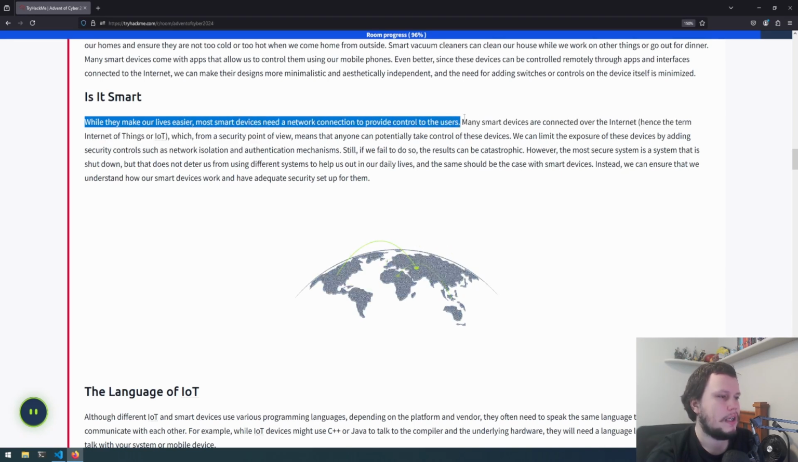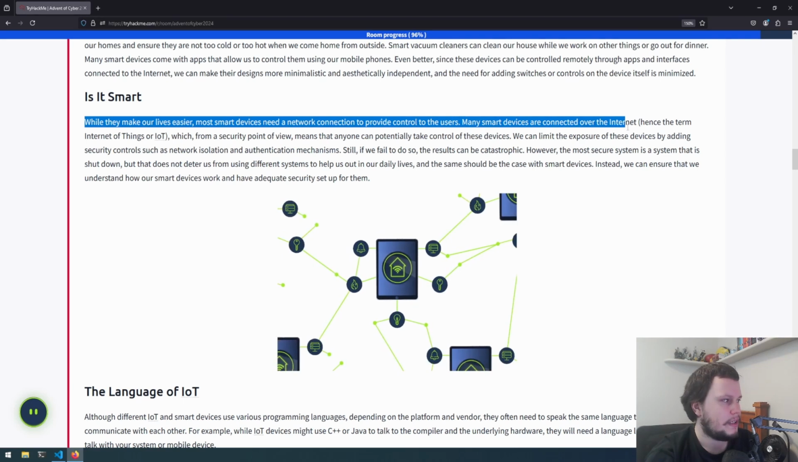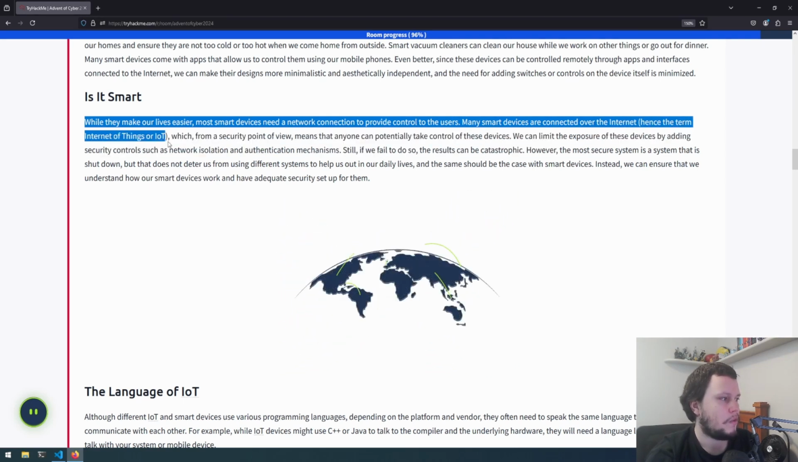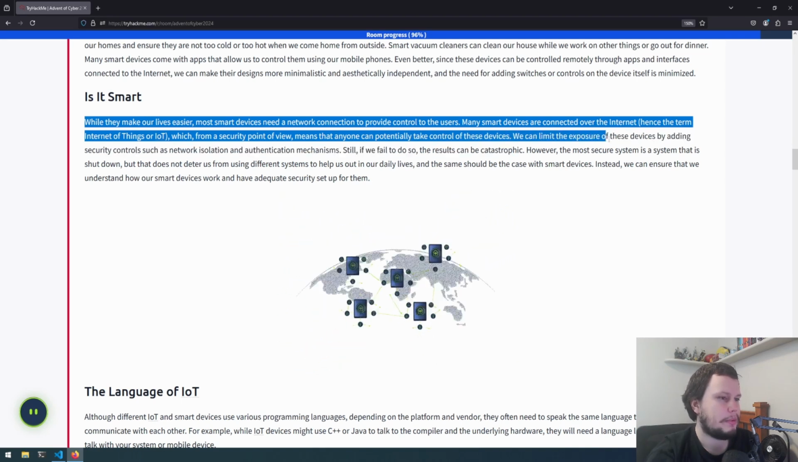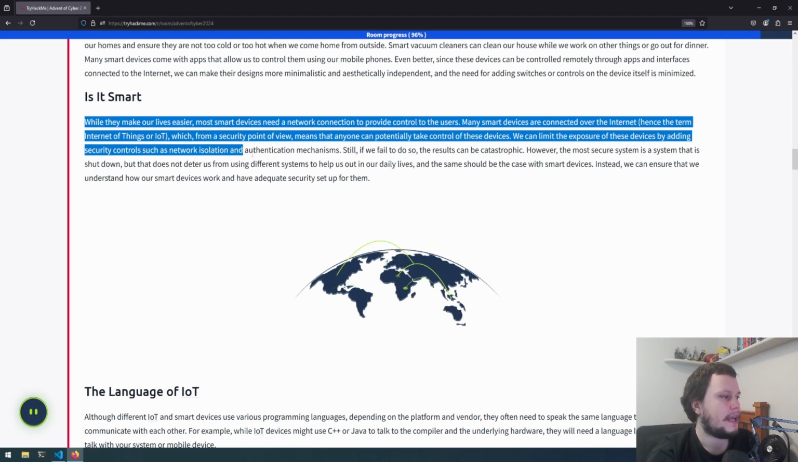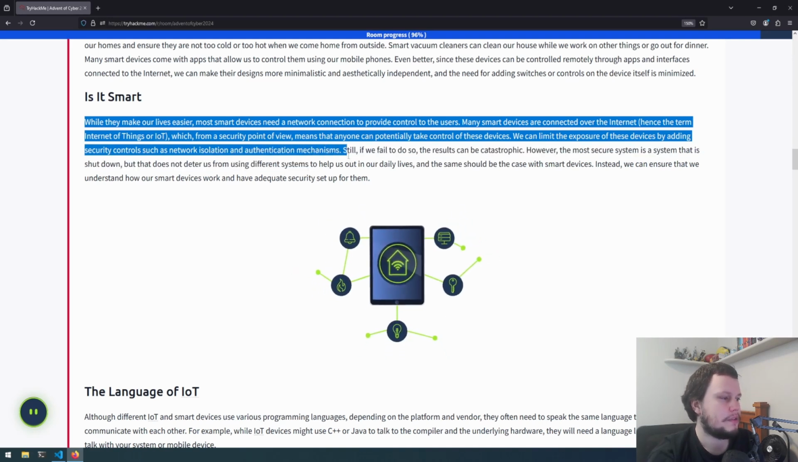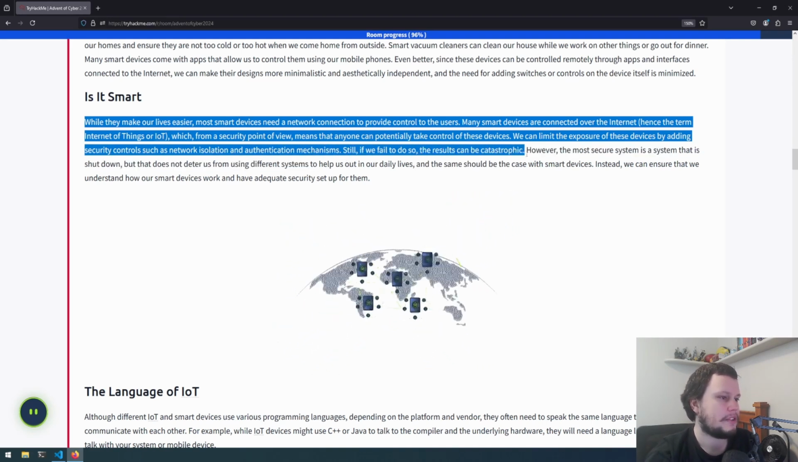While they make our lives easier, most smart devices need a network connection to provide control to the users. Many smart devices are connected over the internet, hence the term Internet of Things, or IoT, which from a security point of view means that anyone can potentially take control of these devices. We can limit the exposure of these devices by adding security controls such as network isolation and authentication mechanisms. Still, if we fail to do so, the results can be catastrophic.